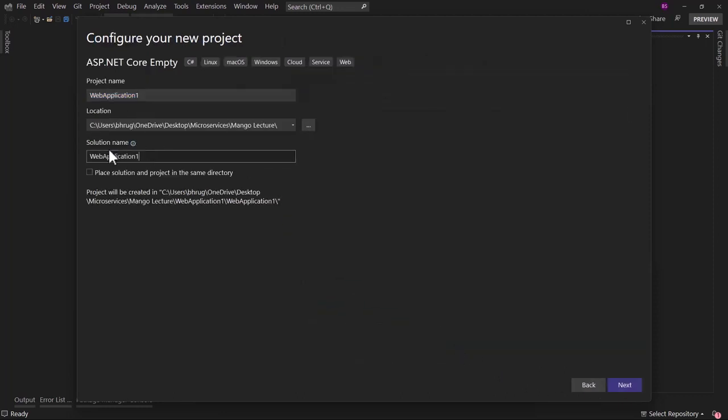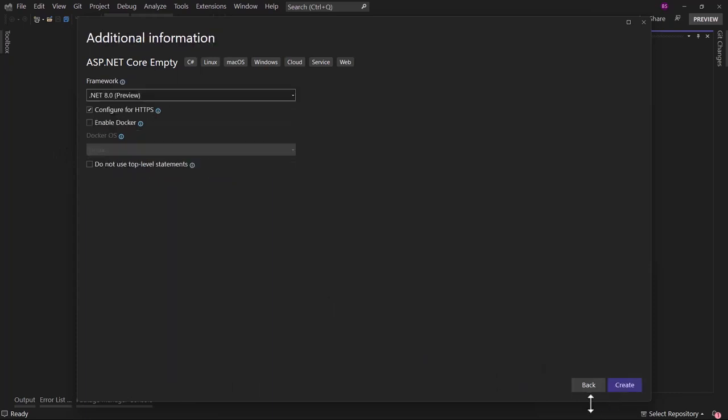The project name is not important, but the solution name here, let me change that to Mango. I will be deleting this temporary project. I only want to create an empty solution to get started. The framework will be .NET 8, that looks good. We do not want to use top-level statements. Let me hit the create button.